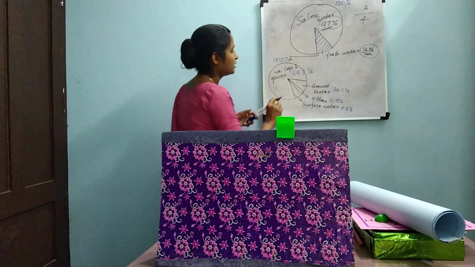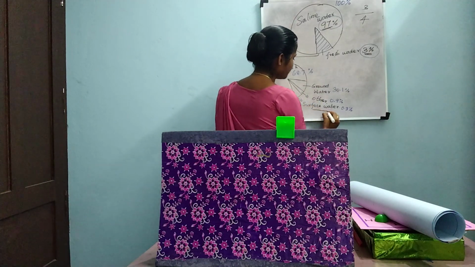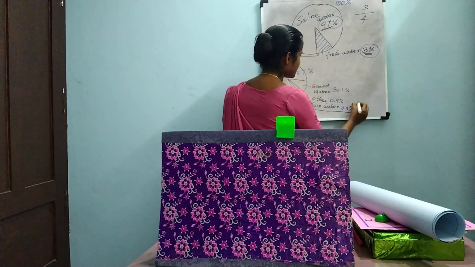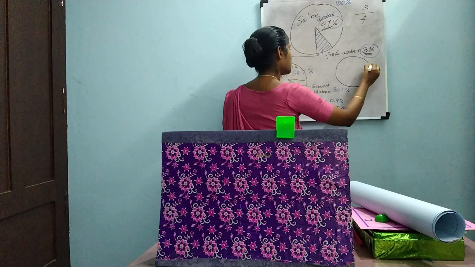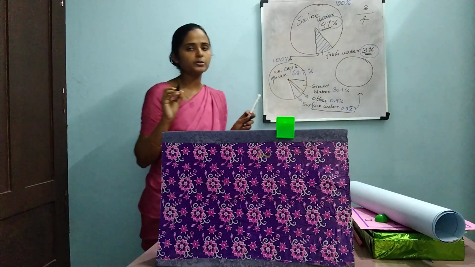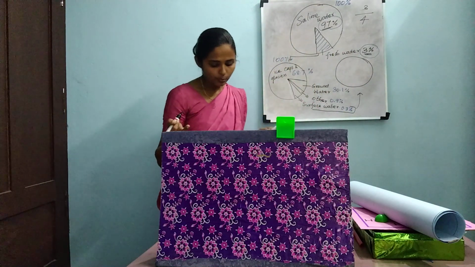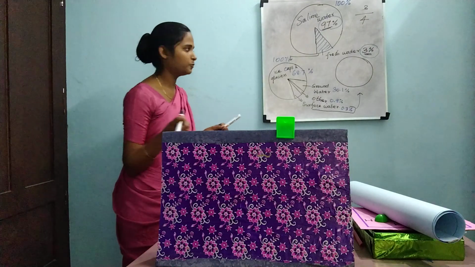Next we draw another pie chart only for surface water. Surface water means what? River water, lake water, and swamp water.